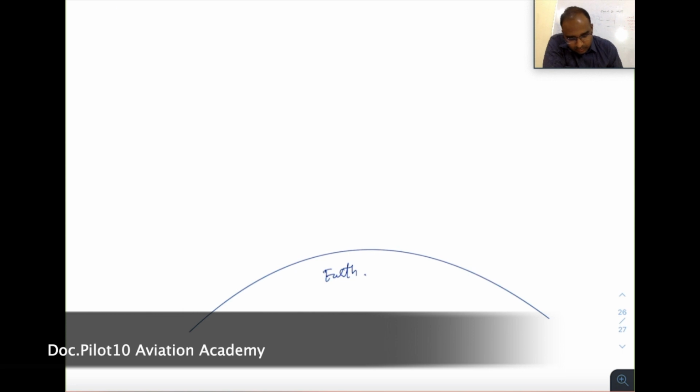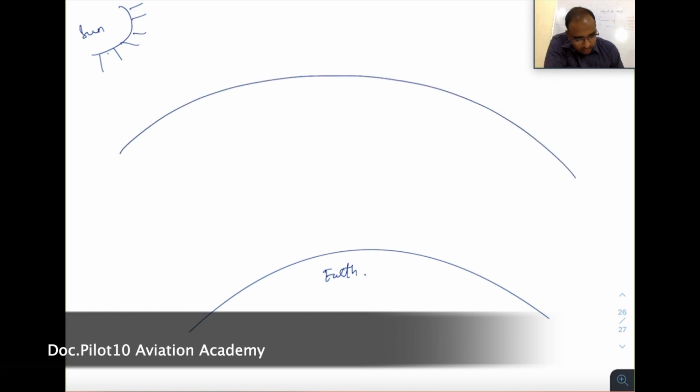Before going into skywaves, I want you to understand a few things about our atmosphere. This is the earth. See, this is the sun. Now in atmosphere there is one layer called as ionosphere.